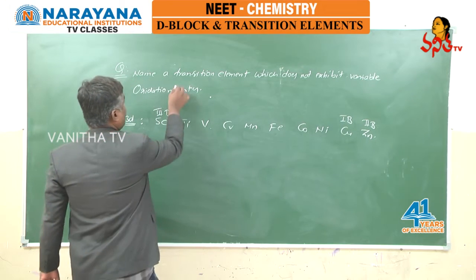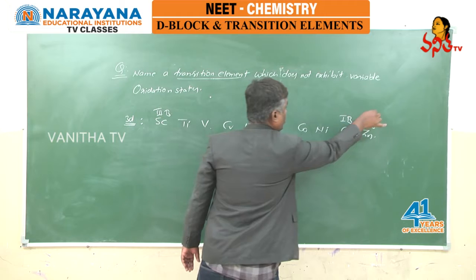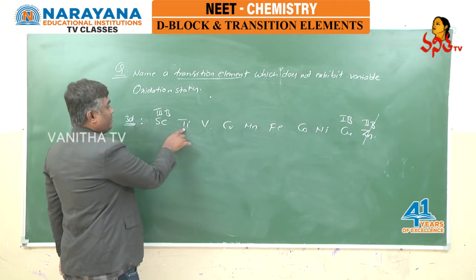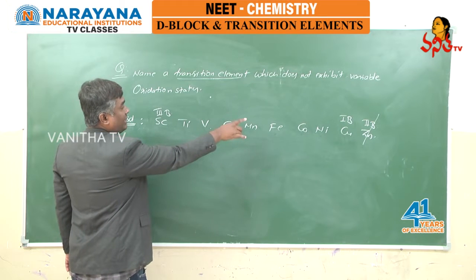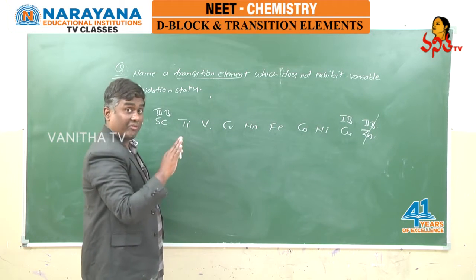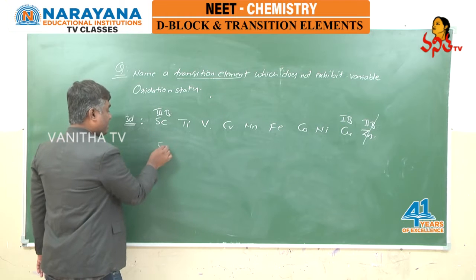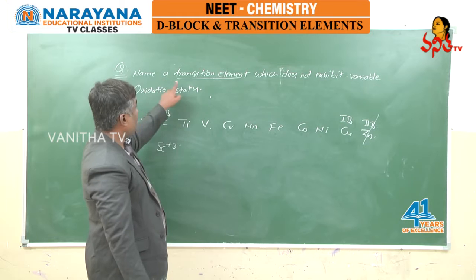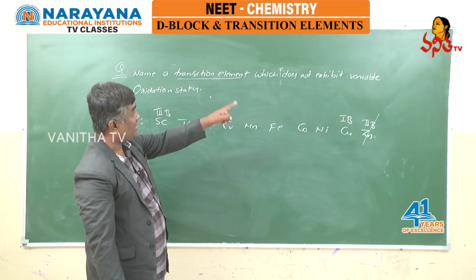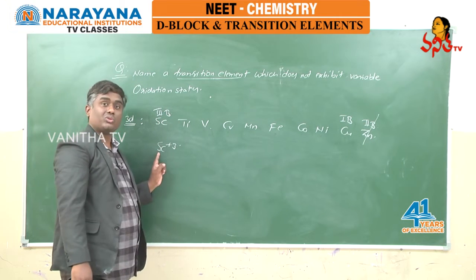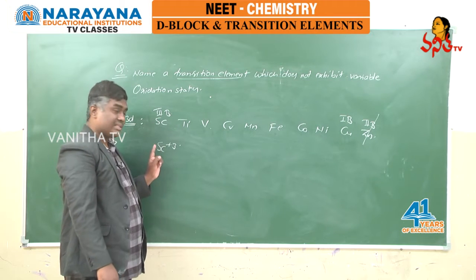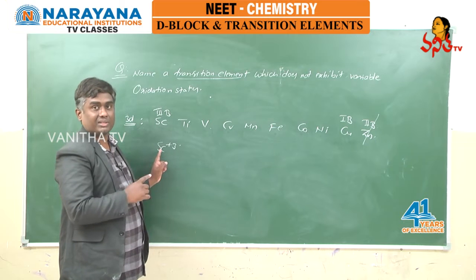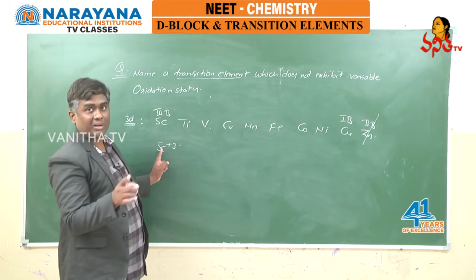In the question they are asking about a transition element, so no need to discuss the second B group elements. We know that titanium, vanadium, chromium, manganese, iron, cobalt, nickel and copper can exhibit variable oxidation states, whereas scandium exhibits only +3. So they are asking, name a transition element which does not exhibit variable oxidation states. We should go with scandium. The reason is that scandium exhibits only the +3 oxidation state, only one type of oxidation state. It cannot exhibit variable oxidation states.